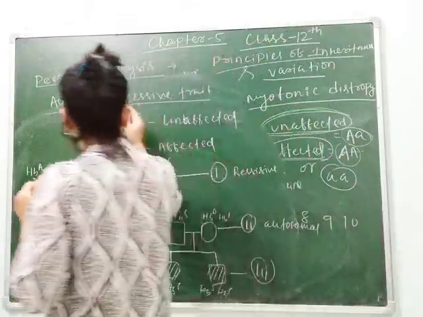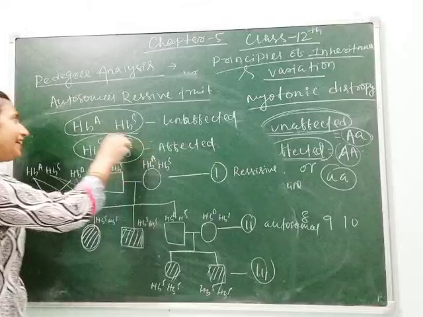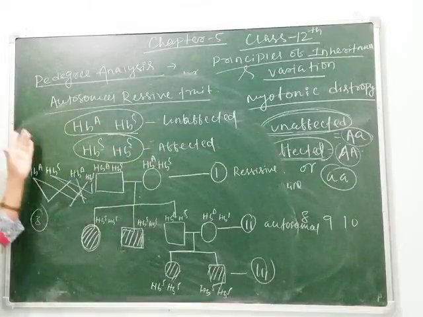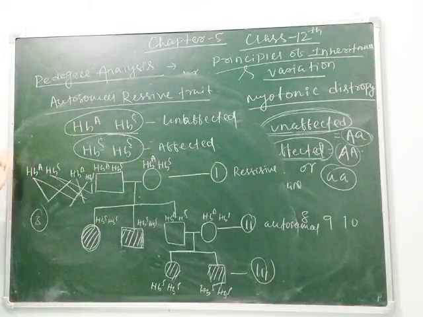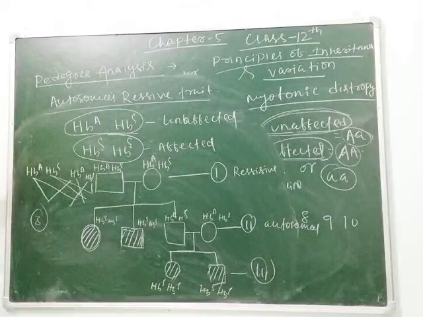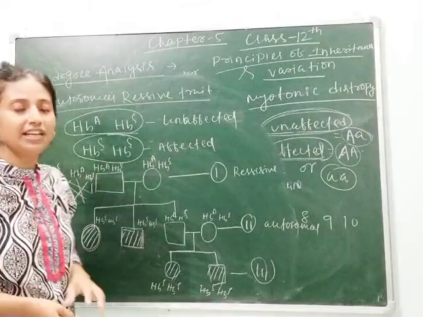So here I have told you about hemophilia, color blindness, sickle cell anemia, myotonic dystrophy. Next we will study different types of other Mendelian disorders in our next class.